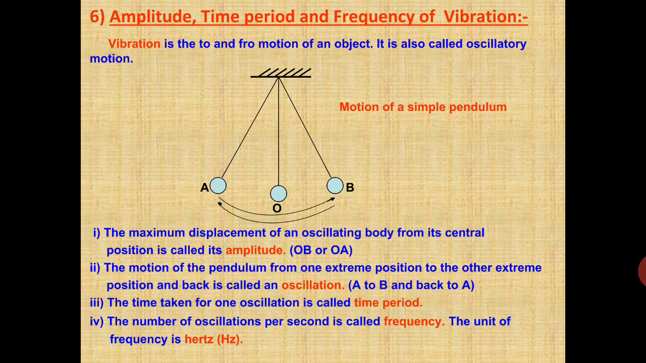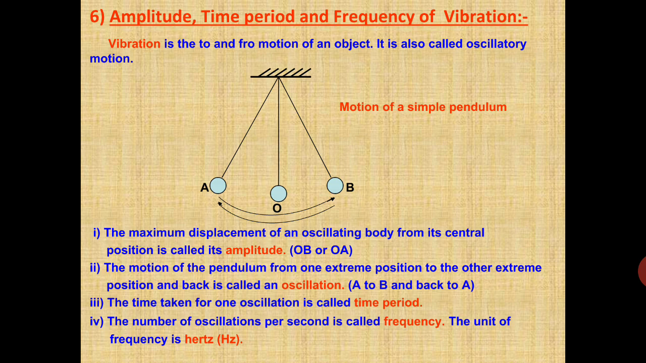Time period. The time taken for completing one oscillation is called a time period. The number of oscillations per second is called its frequency. The unit of frequency is hertz.